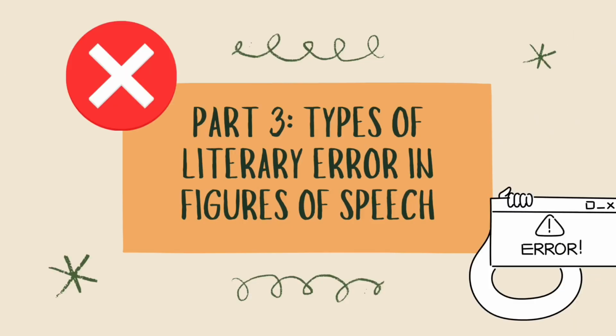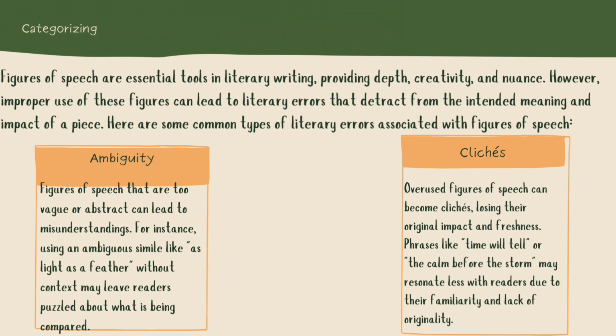Part 5. Types of literary error in figures of speech. Figures of speech are essential tools in literary writing, providing depth, creativity, and nuance. However, improper use of these figures can lead to literary errors that detract from the intended meaning and impact of a piece. Here are some common types of literary errors associated with figures of speech.